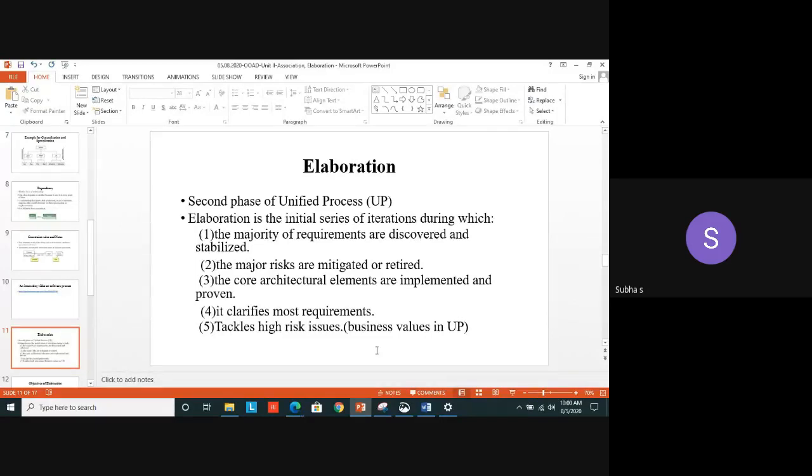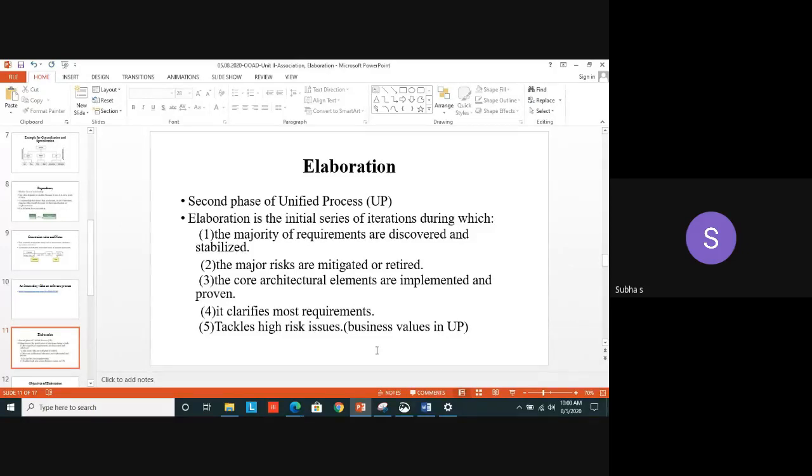Why are we going for many iterations? In the first iteration itself, we can't get a good result. If I am doing the same thing again with some more features added, I can get a good result. Yes, we are giving assignments, we are conducting internal assessments and all. These can be considered as what? Iterations to improve your performance. The same thing is applicable in software development, in any software project.